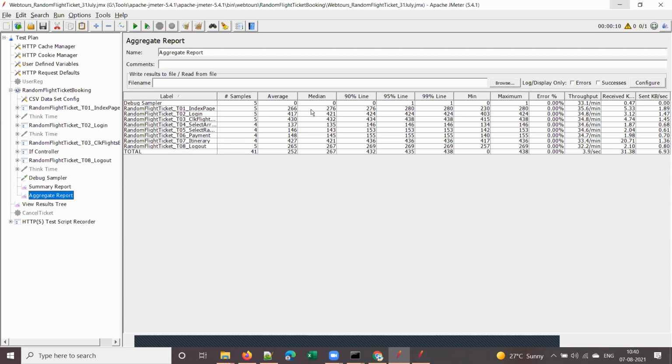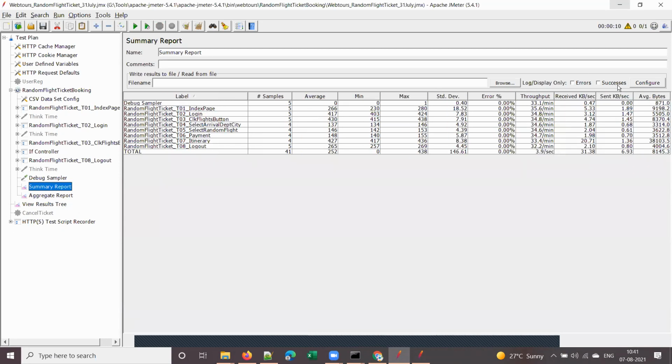Now if you see the aggregate report, you have the 90th percentile, 95th and 99th percentile, apart from average, min, max, error percentage and throughput. Let us understand received kilobytes and sent kilobytes also. Sent kilobytes means request, received kilobytes means response. That's it. Easy to remember.